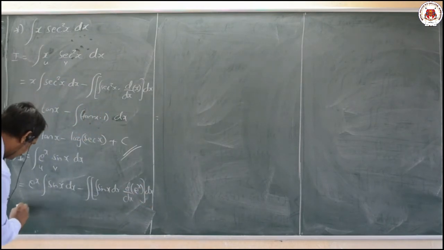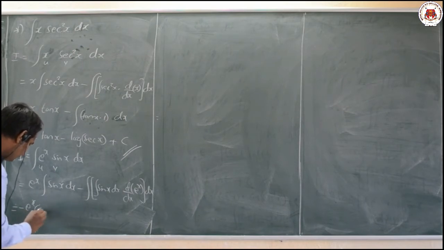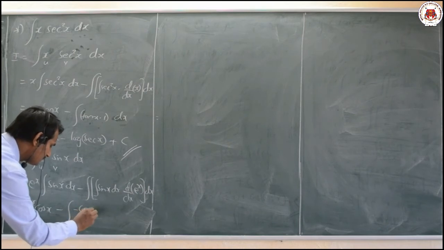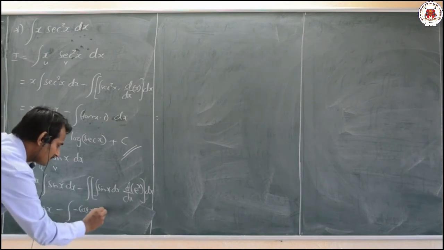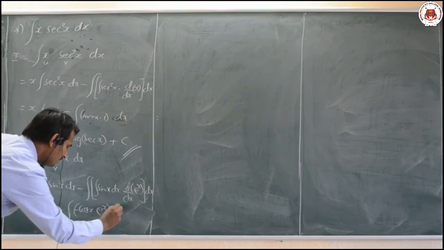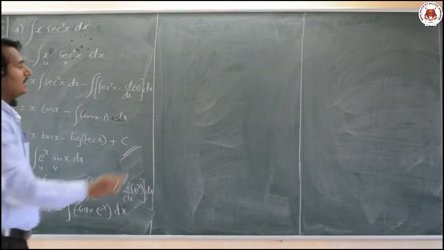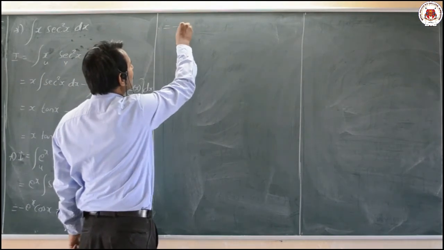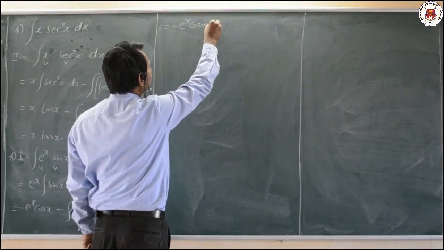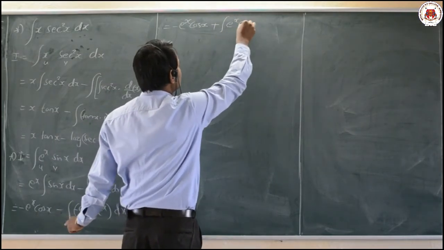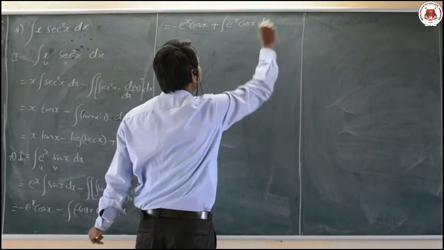So what we get is e raised to x, integration of sin x becomes minus cos x, minus integration of, here also minus cos x, the differentiation of e raised to x is e raised to x, into dx. Now I will take the minus sign outside. What I will get is minus of e raised to x into cos x, minus into minus plus integration of e raised to x, again cos x dx.